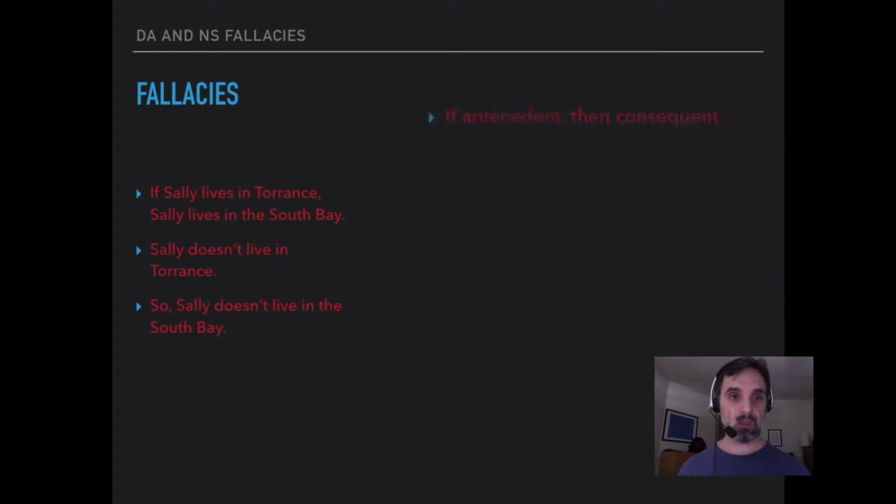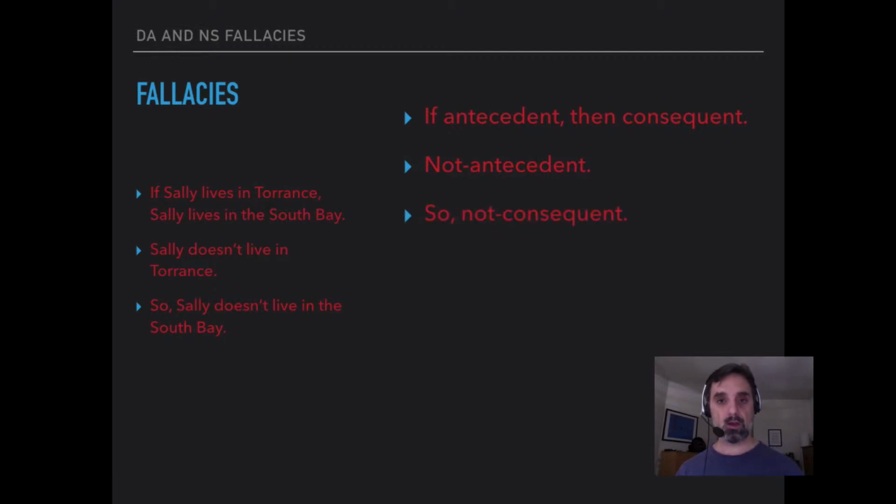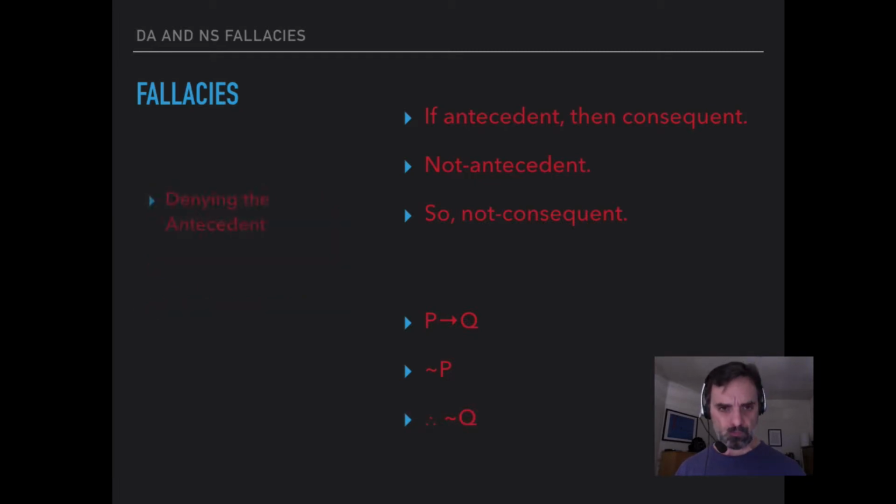So the form of this argument is we have a conditional, if antecedent, then consequent. The other premise is the denial of the antecedent, the negation of the antecedent, and the conclusion is not consequent. So if we were to formalize this, we would have if P then Q, not P, and not Q. So we call this denying the antecedent because that's what the second premise is.